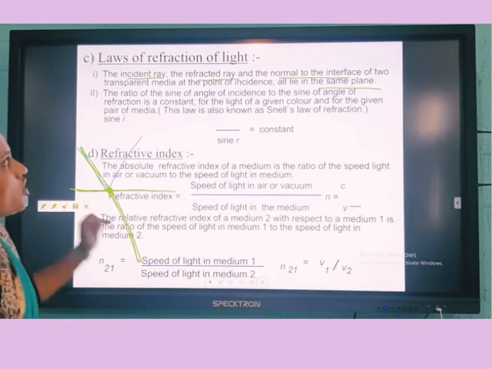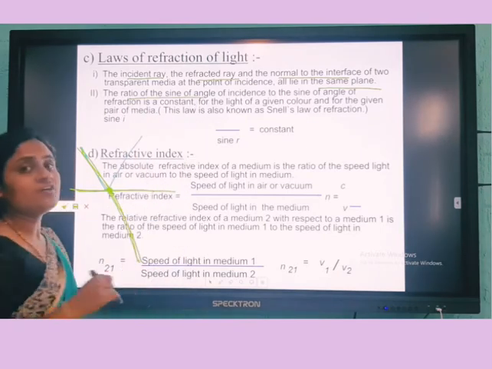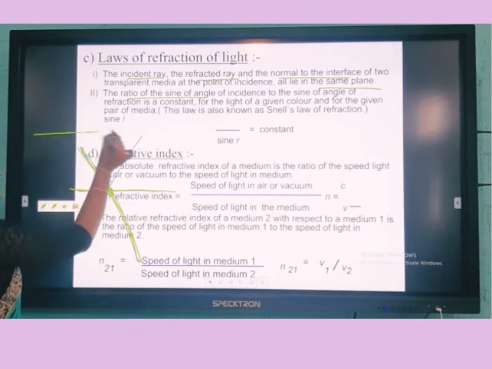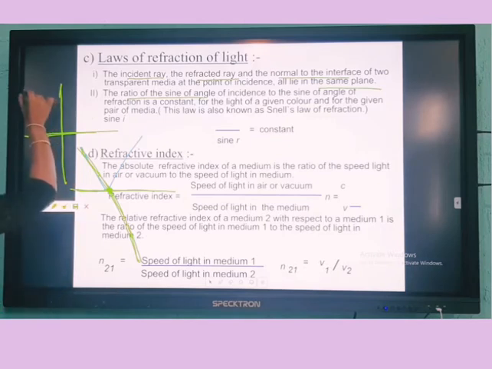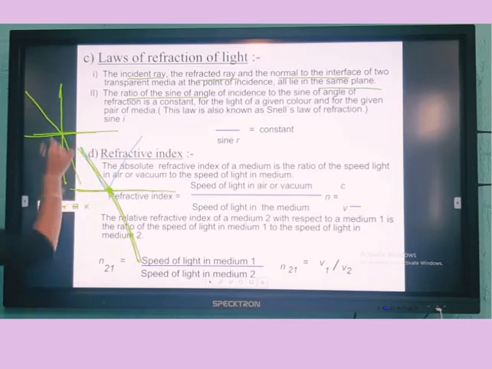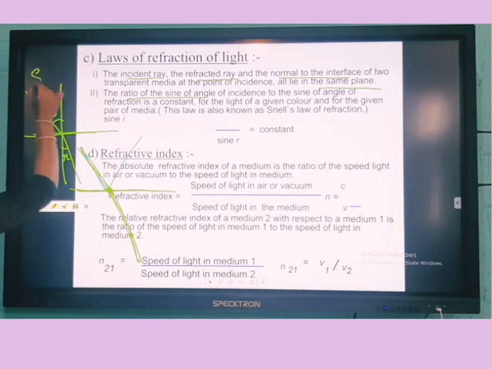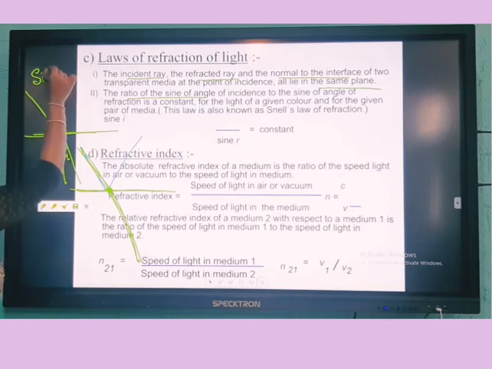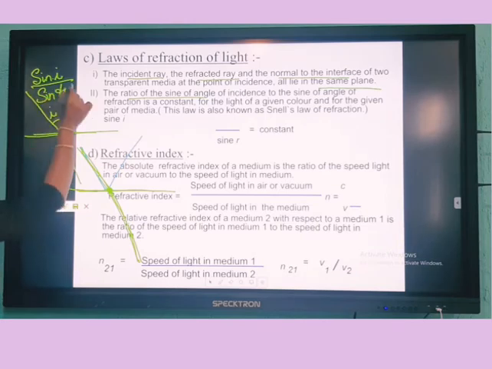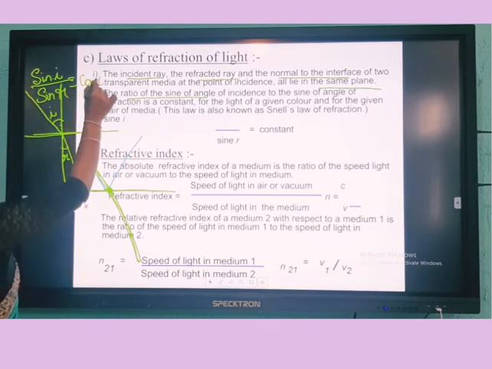So what does the second law say? The ratio of the sine of the angle of incidence. As I said, see, this is a medium, either from rarer to denser or denser to rarer. A ray of light is incident, right? As I said, in refraction it gets bent. So the angle formed here is i, and the angle formed here is r, that is refraction. So the second law says, sine you all know, no? Sine theta, you have all learned in maths. So sine i, that is the sine of the angle of incidence, divided by sine r, the sine of the angle of refraction, will always be equal to a constant.